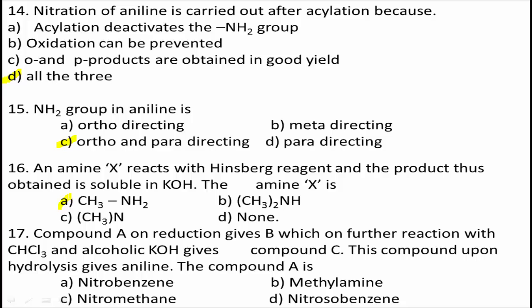Students, the reaction with CHCl3 and alcoholic KOH indicates that compound B is definitely a primary amine and compound C is an isocyanide, because when nitrobenzene undergoes reduction in the presence of tin and HCl, it changes to aminobenzene. Further, it is treated with potassium hydroxide and aniline is formed. Therefore, the correct answer for this question is nitrobenzene. Option A is the right answer.